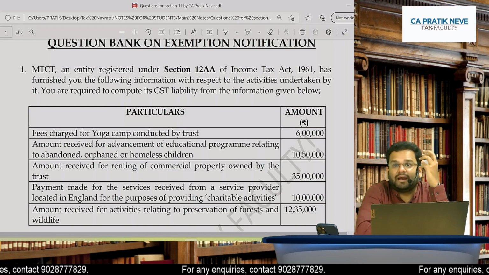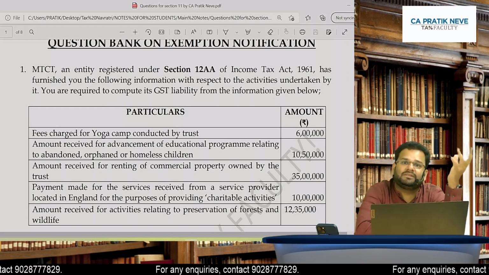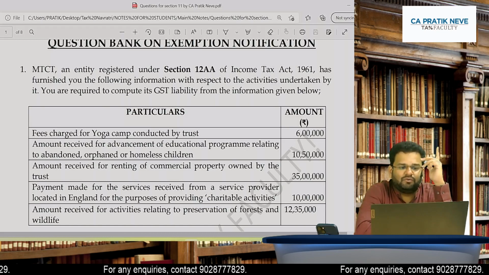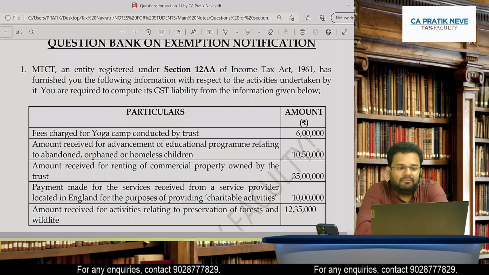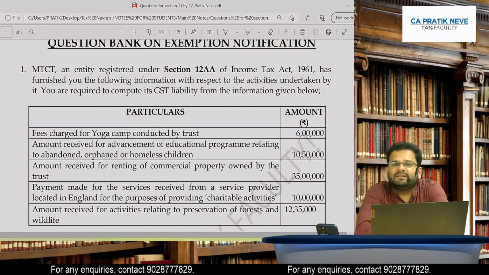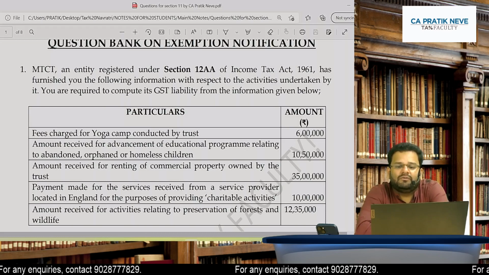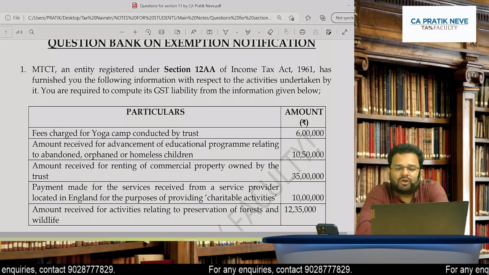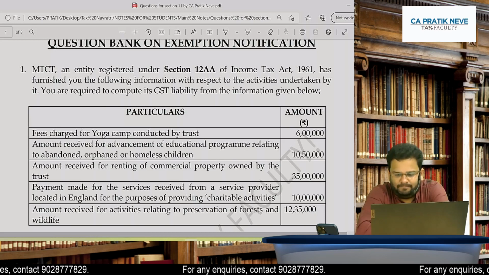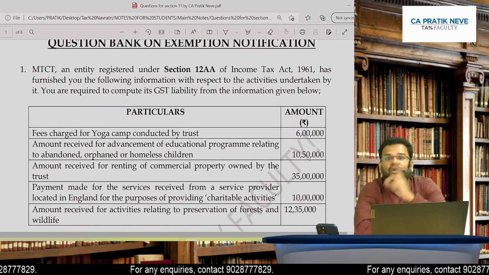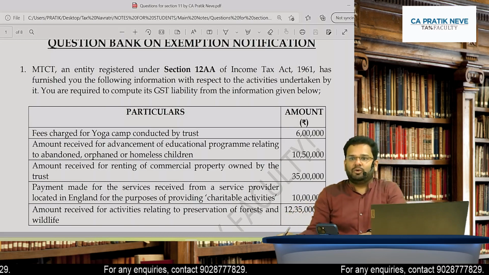So if I want to connect with section 11, these are the best examples. The first one: MTCT, an entity registered under 12AA of the Income Tax Act, has furnished you the following information with respect to activities undertaken by it. You are required to compute its GST liability from the information given below.